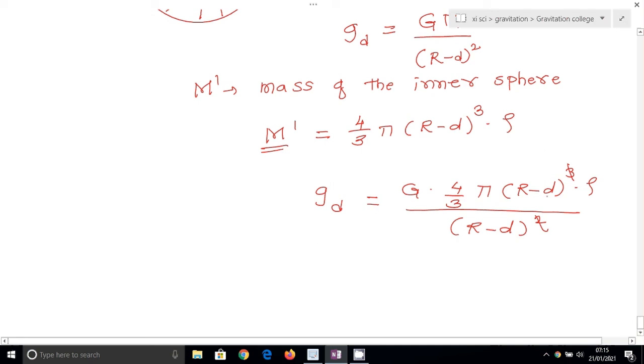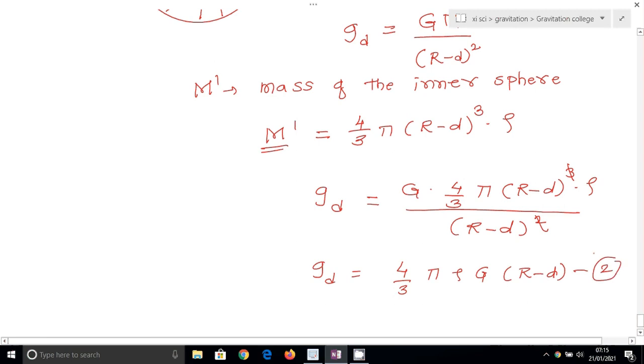So gd is equal to 4 by 3 pi rho G (R minus d), and this is equation number 2.